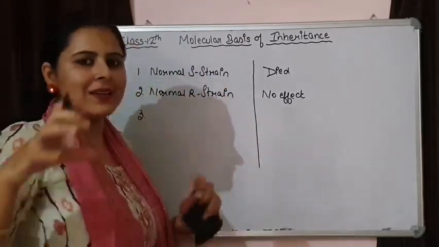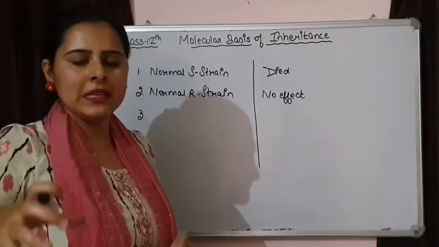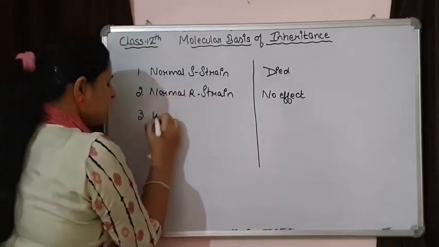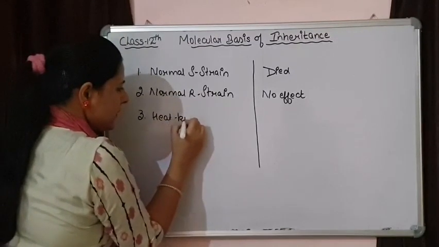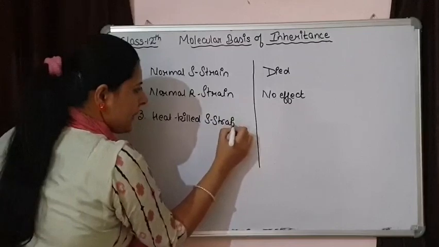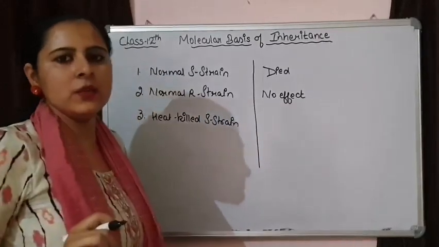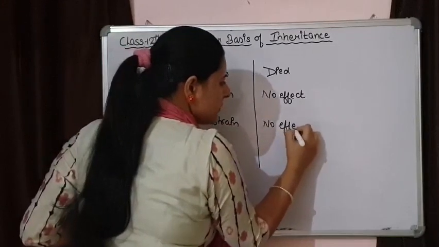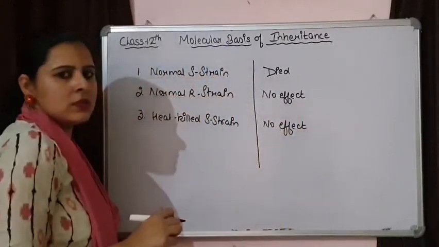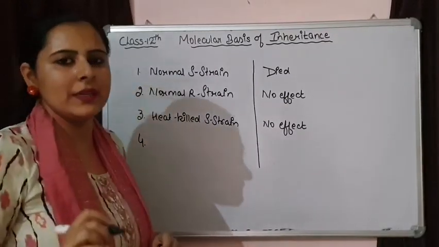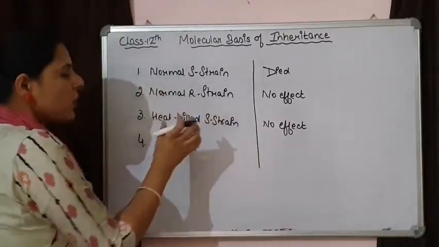Firstly he killed the strain with heat and then injected it into the body of mice. When this was injected, there was also no effect on mice because no disease was there.